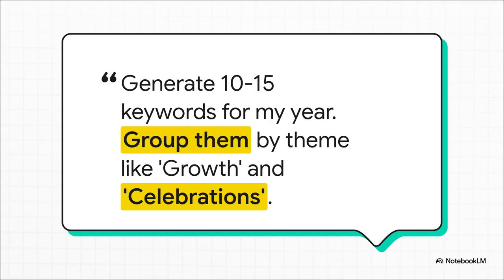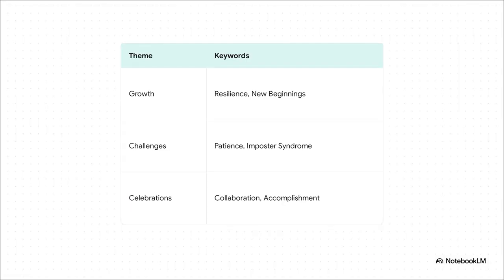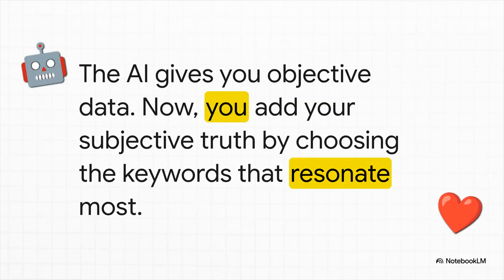It's the whole shebang. And what you'll get back is going to look something like this, just a clean, powerful summary. You might see words like resilience or patience or collaboration. And remember, these aren't just random words the AI picked out of thin air. They are data-backed descriptions of your unique journey this year. And here's where it all comes together. This is so important.